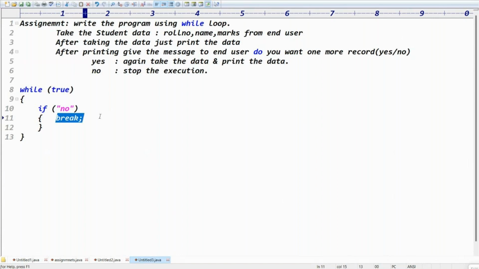How can we stop that infinite loop? Using break, right? To stop the infinite loop, we can use the break statement. That is the point, guys. That is the information.